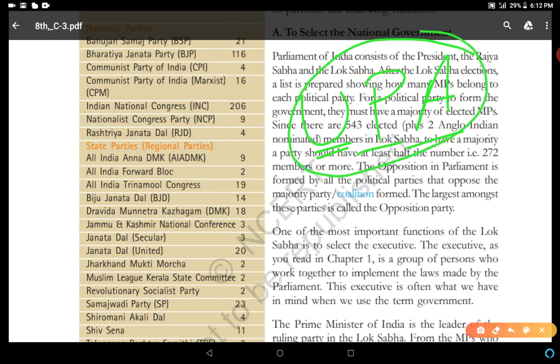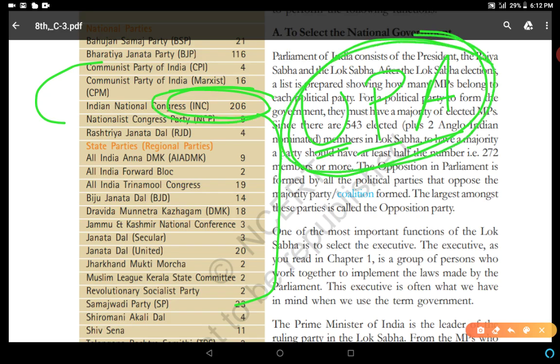What is an alliance? If one party is not able to make a government because it could not get the majority seats, then it can form the government with the support of other parties. For example, the Indian National Congress got the support of other parties, state parties and some national parties, and formed an alliance that was known as UPA.